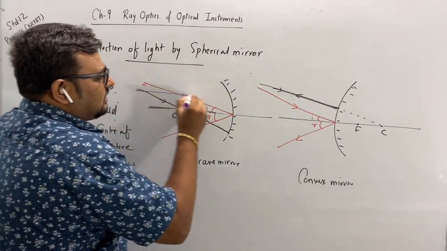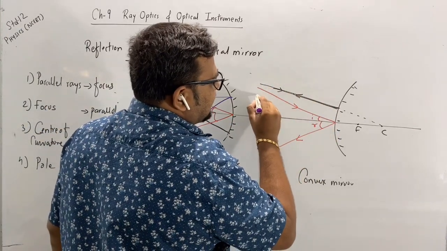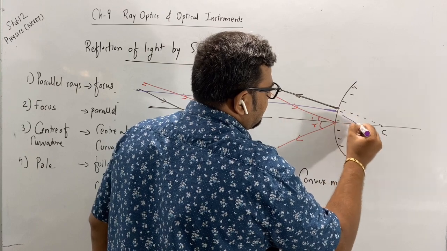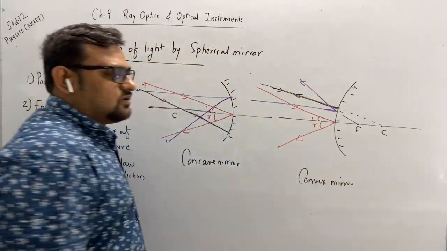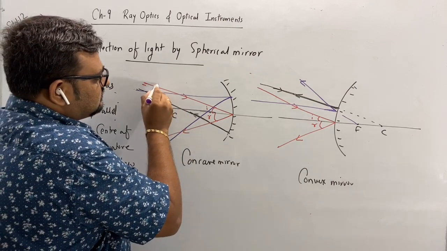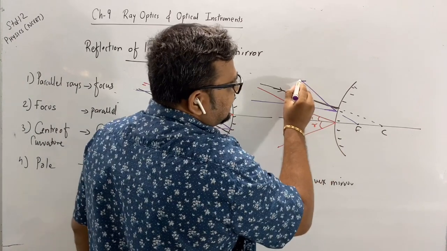Parallel ray passing through the focus. Parallel ray divergent, passing through the focus. Parallel, directed towards the focus.